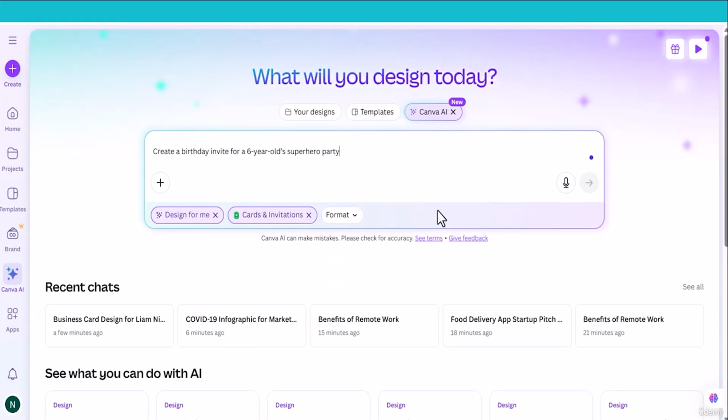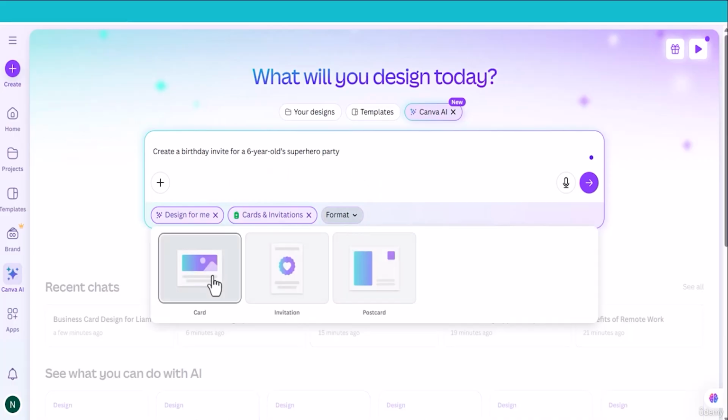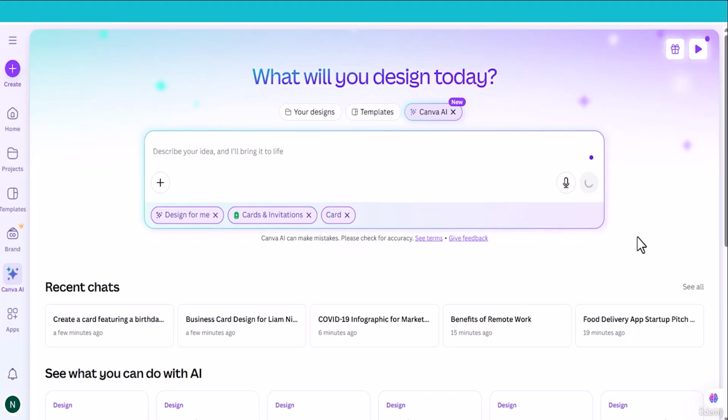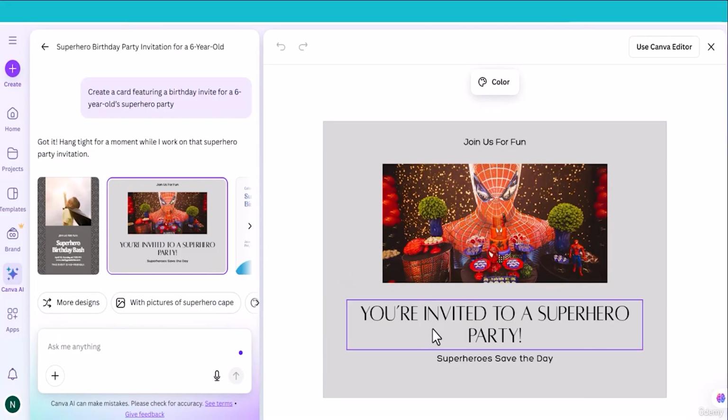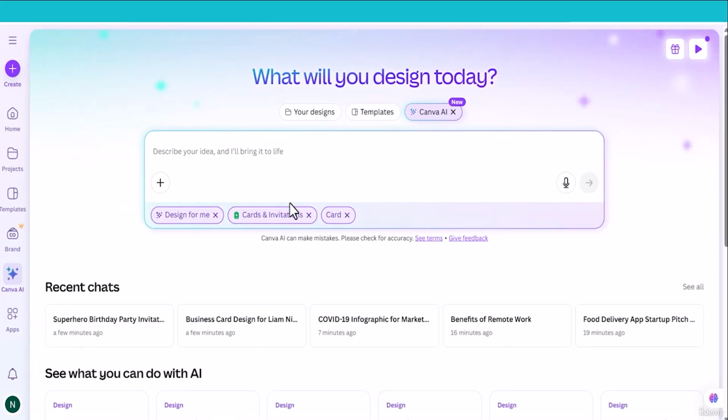Now let me create cards and invitation. Here is the prompt. Create a birthday invite for a 6-year-old superhero party and the format should be card. Click submit. It will create birthday invite card. Here is the superhero themed birthday invitation card. So this is a great design, I think.